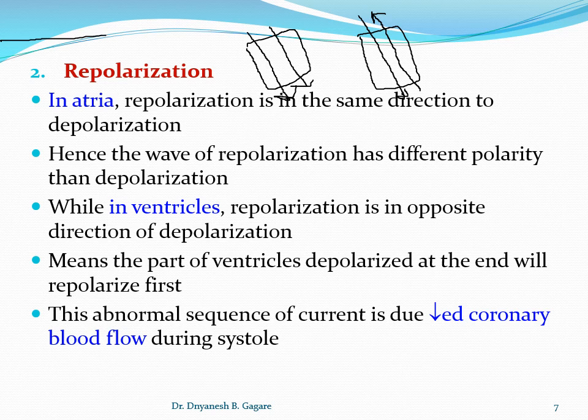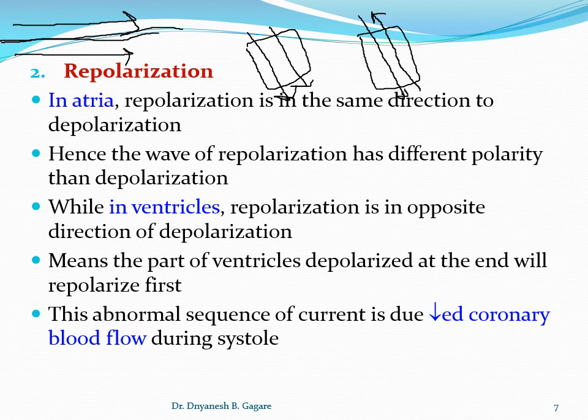For example, this is a nerve fiber, and in the nerve fiber this is the wave of depolarization, and this is the wave of repolarization, in the same direction. The same thing happens in the atria: there is a depolarization, there is a repolarization, in the same direction. But in the body there is only one part, the ventricle, that is an exceptional part.